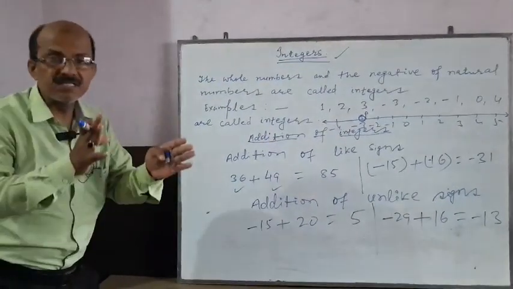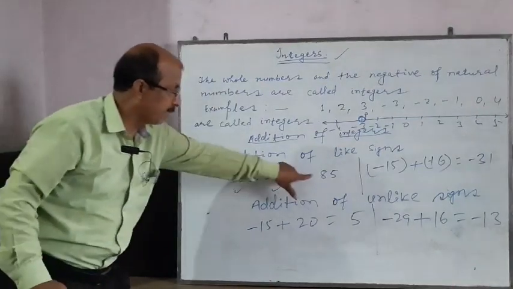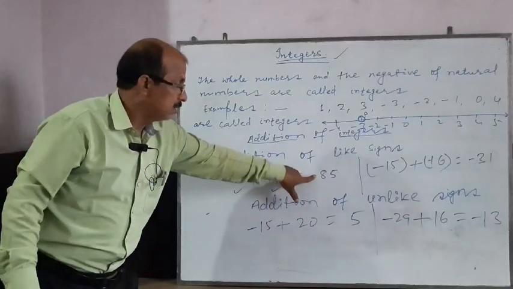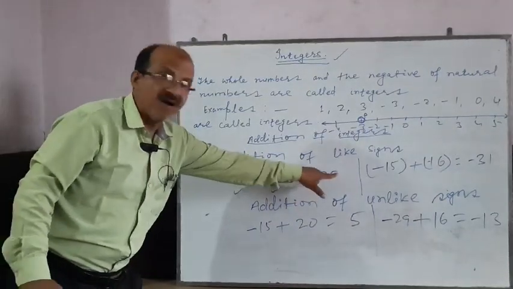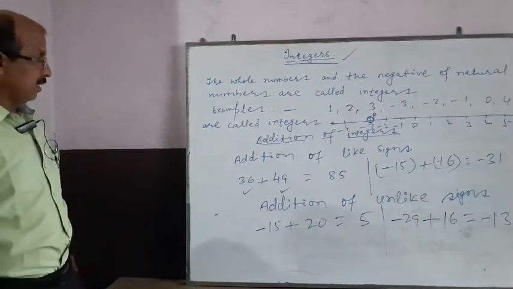And put the common sign. What is the common sign here? Plus and plus. So put here plus. Plus should not be indicated. When I write 85, it indicates plus 85. Okay?